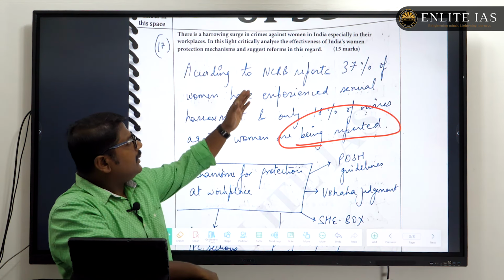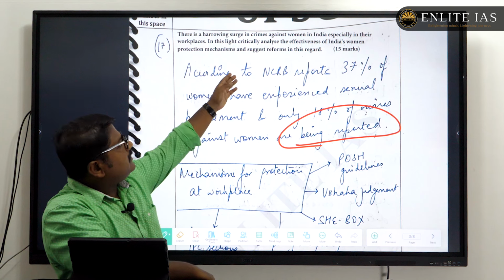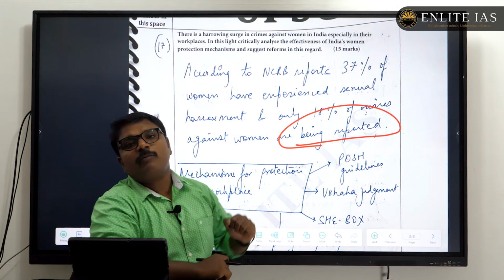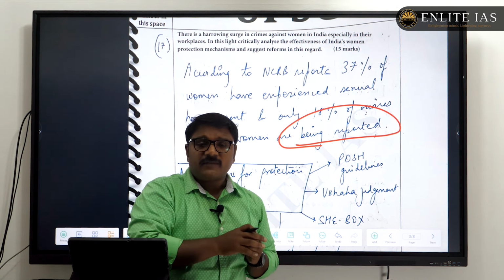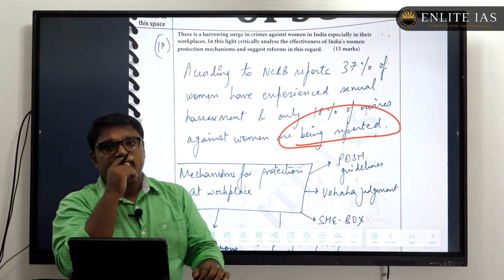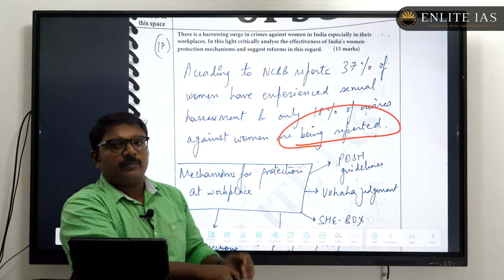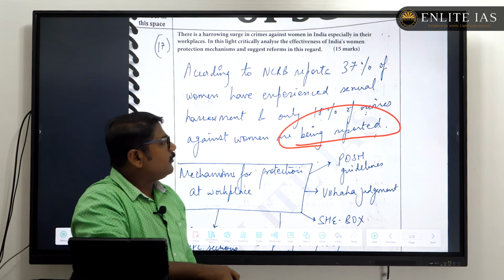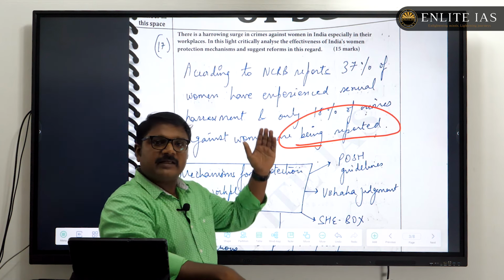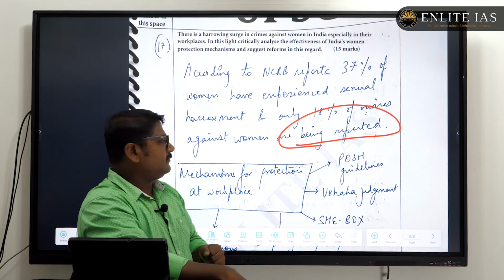So that is the first part, and the second part is regarding the reforms needed to improve the situation of women: how to decrease the crime rates against women, how to have a safe place for women in the country. So what are those suggestions? So here, that is the proper structure of this question.